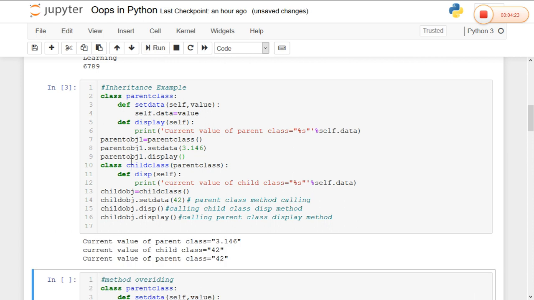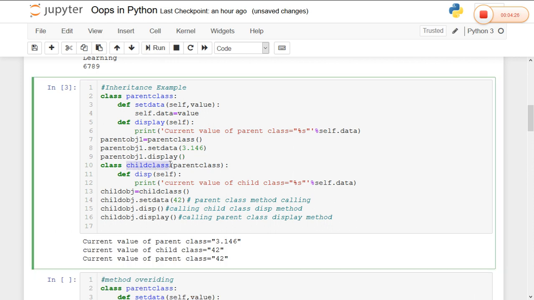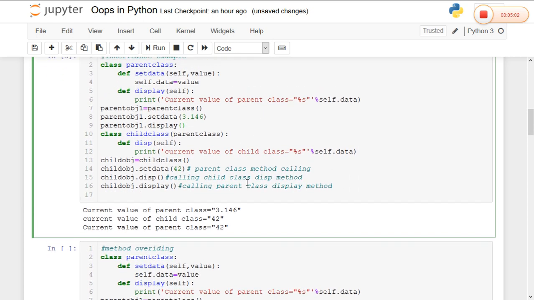Now using the concept of inheritance, I created the child class by passing the parameter ParentClass, and I defined one method dis. Using the child class object, I called the child class method. I also called the parent class method. So this is the main use of inheritance. We can use the concepts, methods and functions of the parent class in the child class along with the child class method. So using the child class object, I call the child class method, and using the child class object, I also call the parent class method. So this is an example of inheritance in Python.